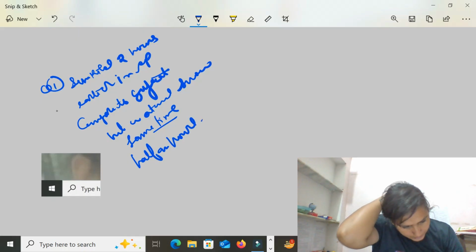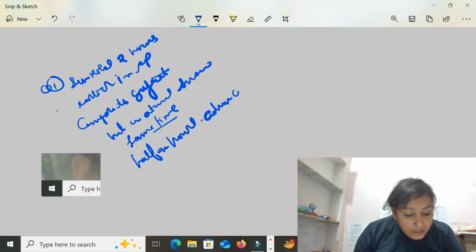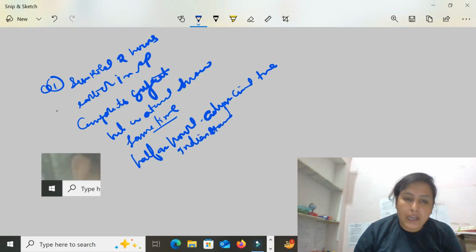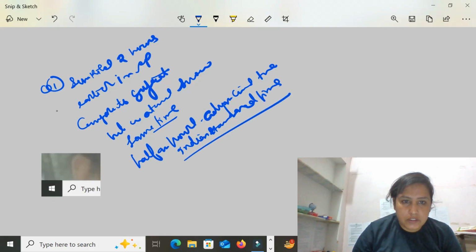Also explain why a few years ago few scientists requested advancing Indian Standard Time by half an hour. Half an hour, advancing the Indian Standard Time.